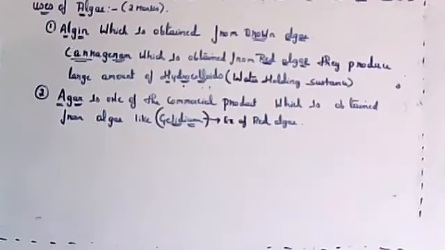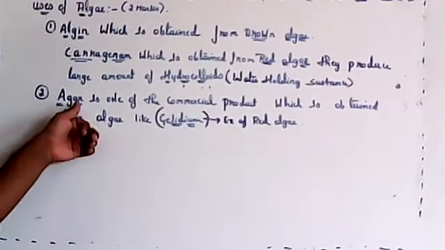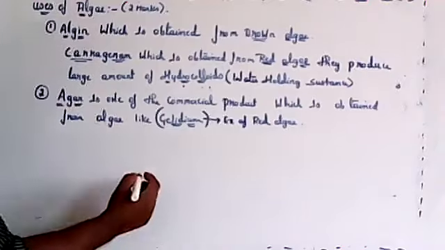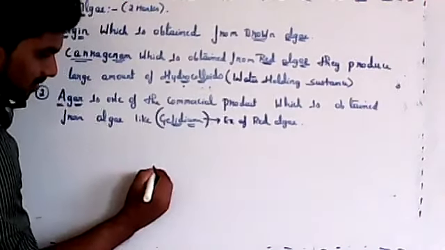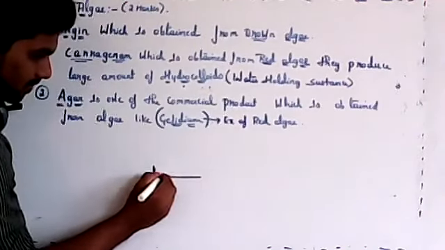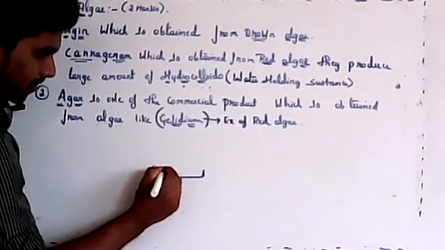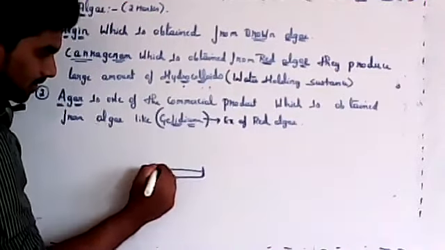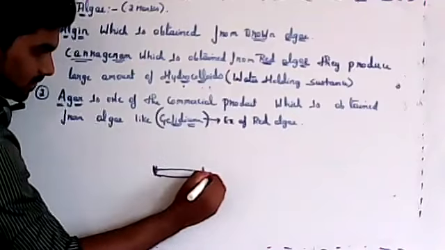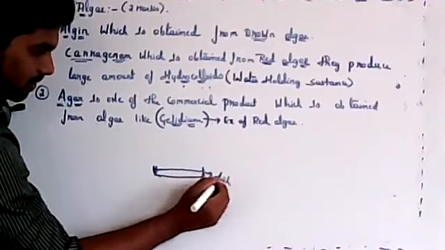Agar is also used in the production of microbes. This is a petri dish, a dish which is made up of glass.